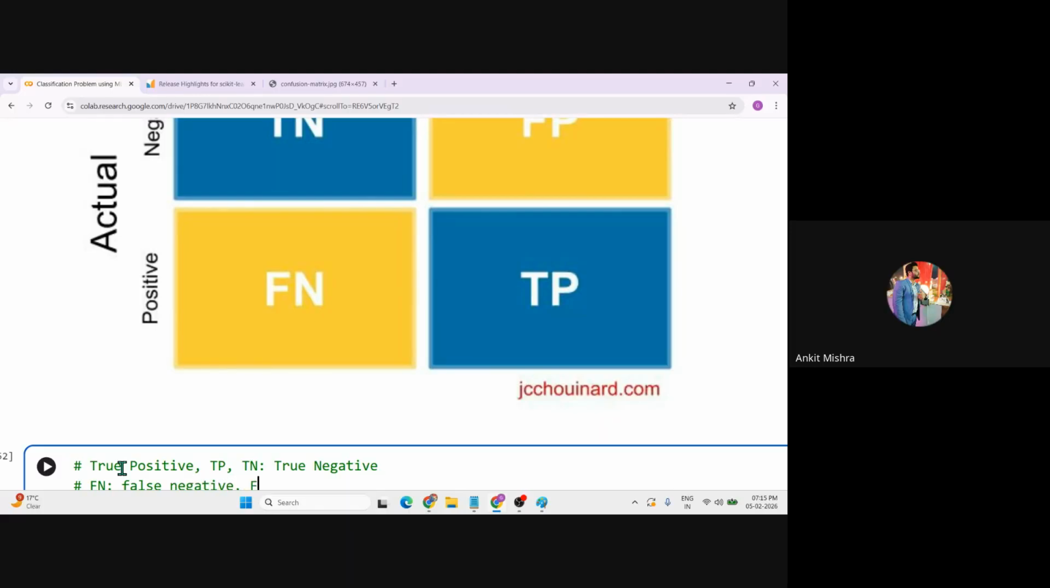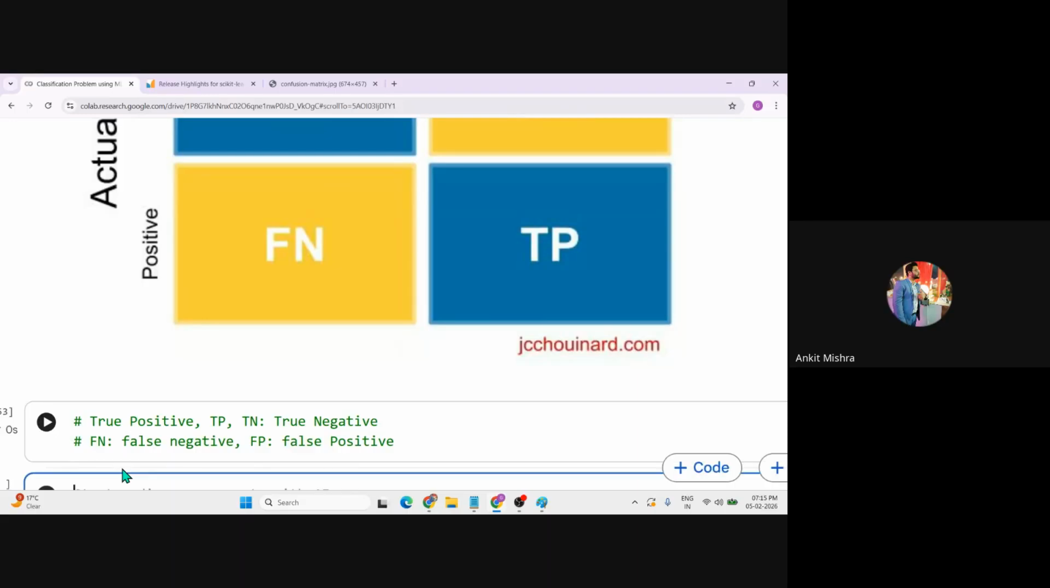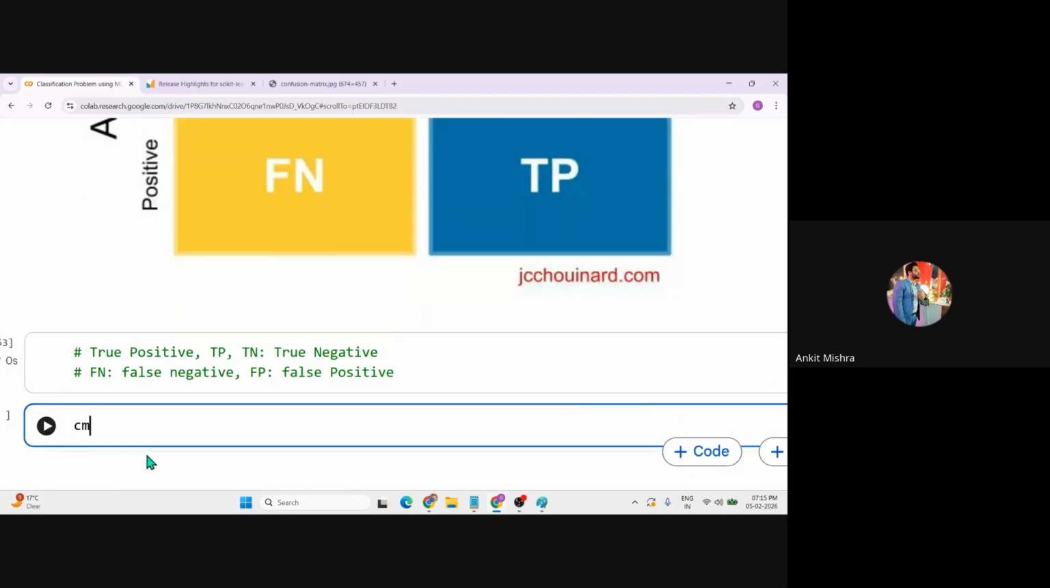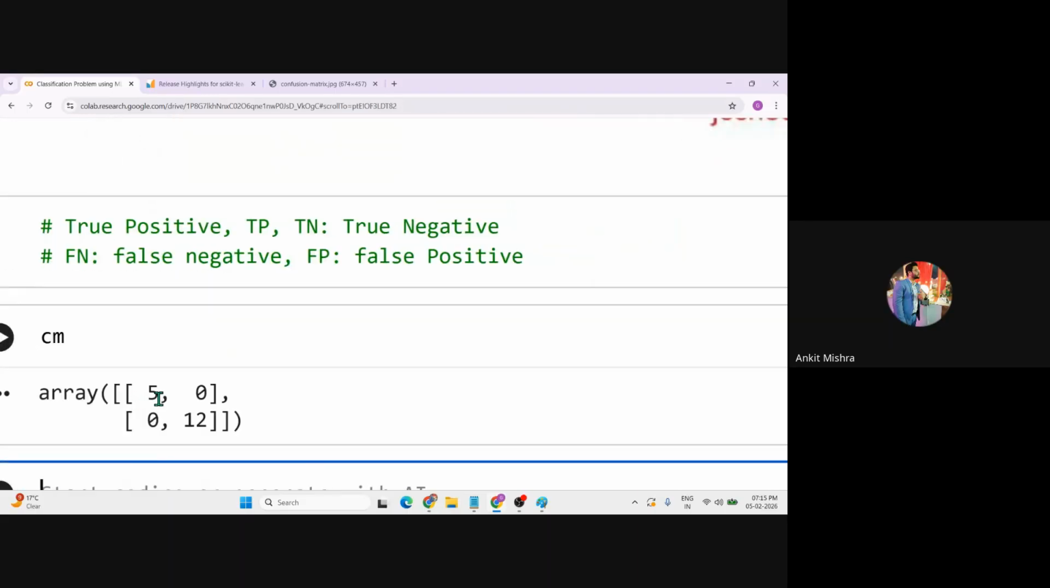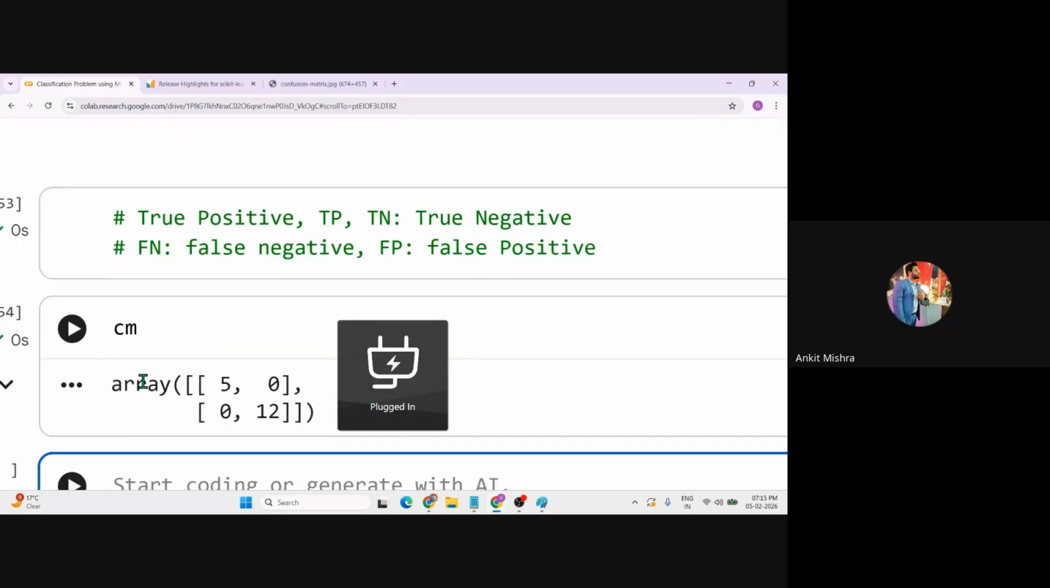And FP is false positive. Perfect. Now let's just pick the confusion matrix and try to get the values from it. What is my TN, FP, FN, and TP?